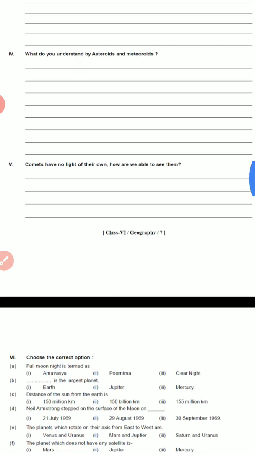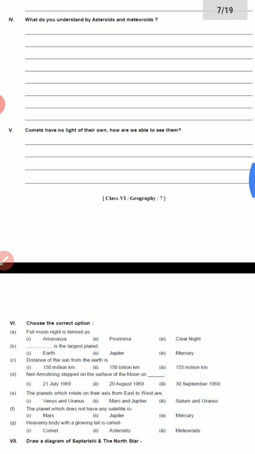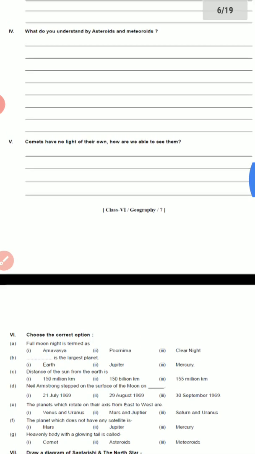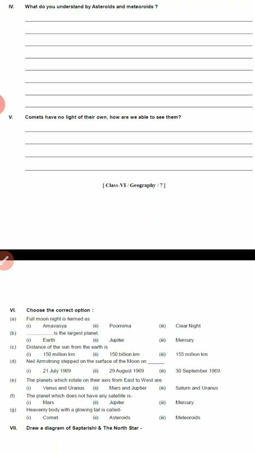sun. And what are meteoroids? Meteoroids are small rocky celestial bodies which revolve around the sun. But sometimes these meteoroids come in contact with the earth's gravitational force, and they are pulled towards the earth, and due to the friction in the atmosphere, they get burned. So these are meteoroids.